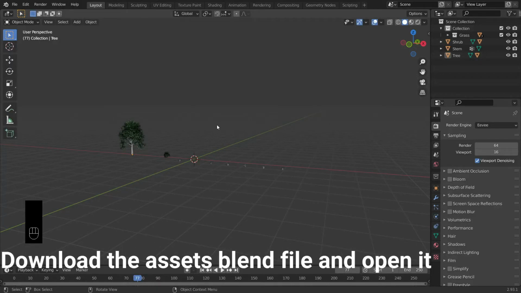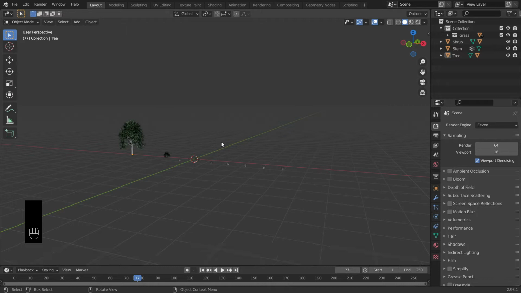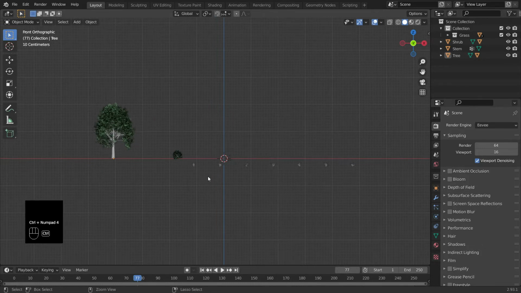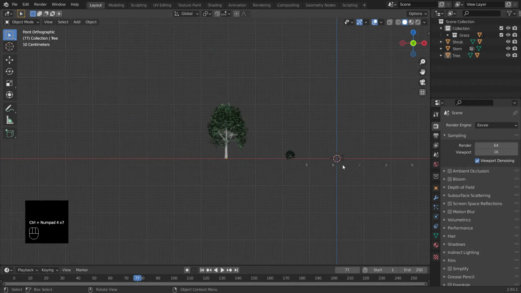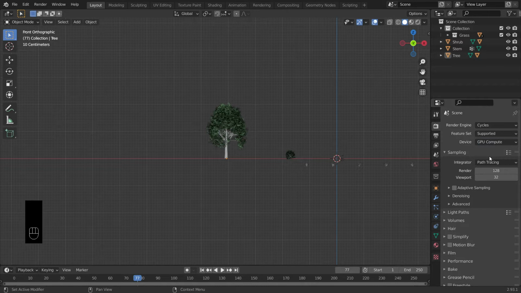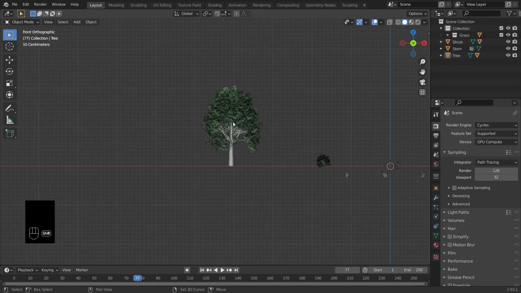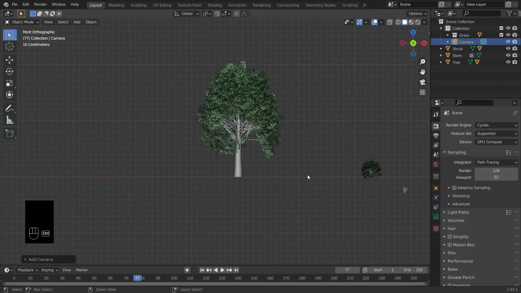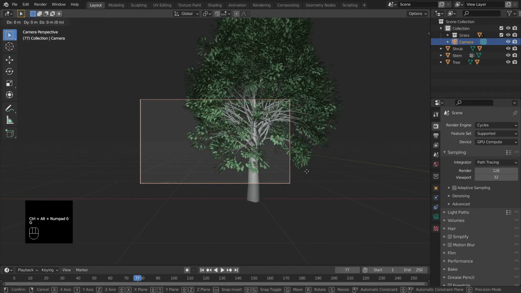In today's tutorial, we are gonna be making a nature scene in Blender. So let's get started. First, I have posted the link in the description to download these asset packs. I will switch to Cycles and add a GPU compute here. Now first I will add a camera and place it as you wish.